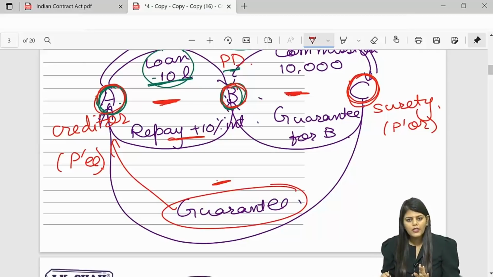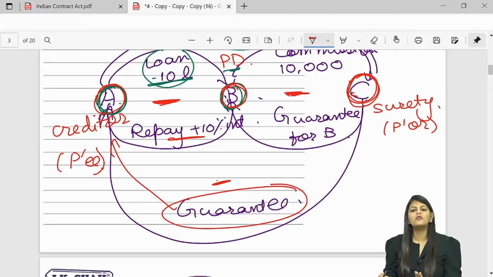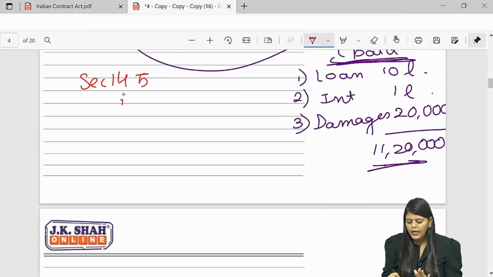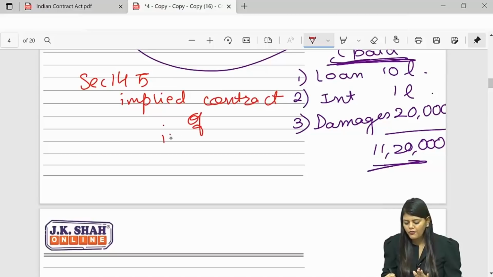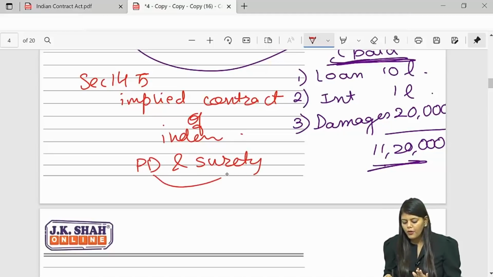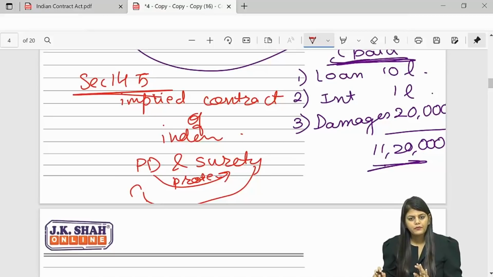So bacha, if you understand, B is indemnifying C so that C gives a guarantee for B. So there is an implied contract of indemnity. Implied, it's understood. Implied contract of indemnity between the principal debtor and the surety, where the PD protects the surety so that the surety gives a guarantee for the PD. That is your section 145.